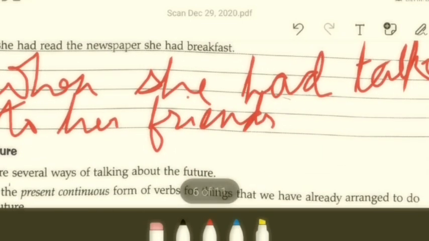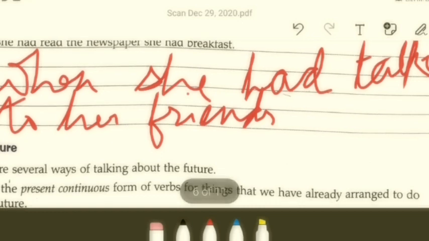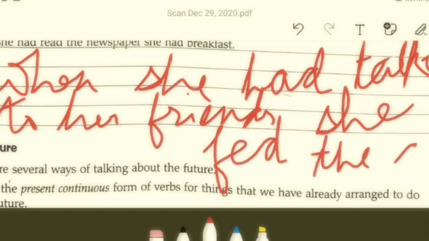When she had talked to her friends, what is it going to be? I can say she fed the dog. Okay, so use the space appropriately to write them neatly. Alright, so this is it. When she had talked to her friends, she fed the dog.